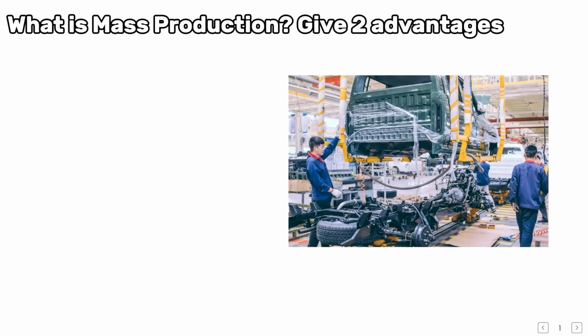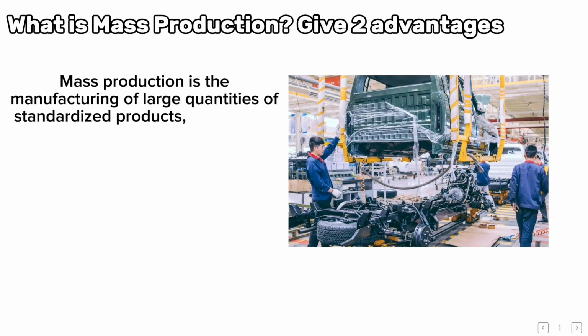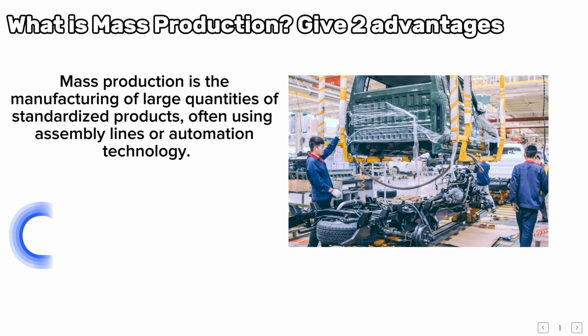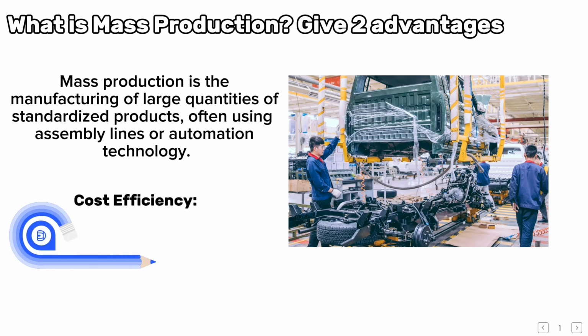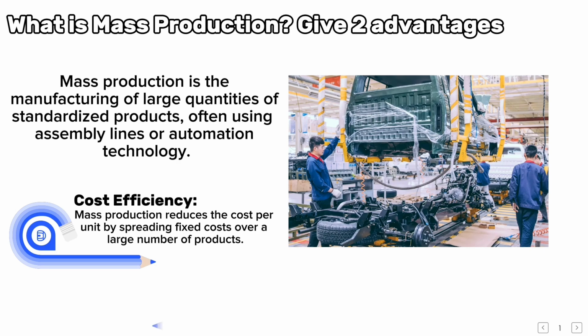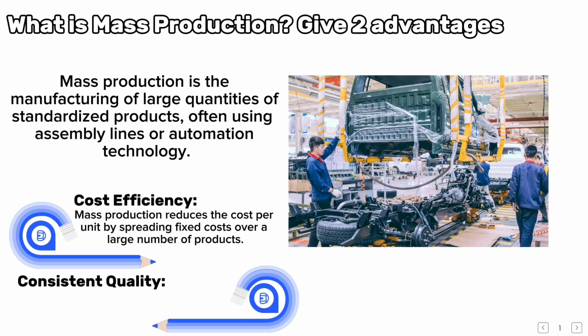What is mass production? Give 2 advantages. Mass production is the manufacturing of large quantities of standardized products, often using assembly lines or automation technology. Cost efficiency: mass production reduces the cost per unit by spreading fixed costs over a large number of products. Consistent quality: mass production ensures that each unit produced is nearly identical, leading to consistent product quality.